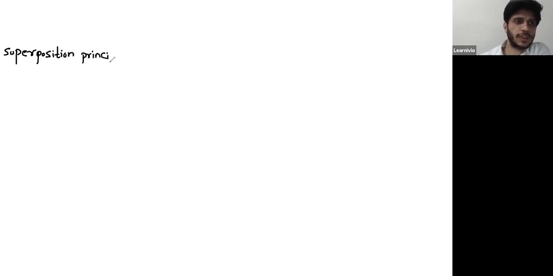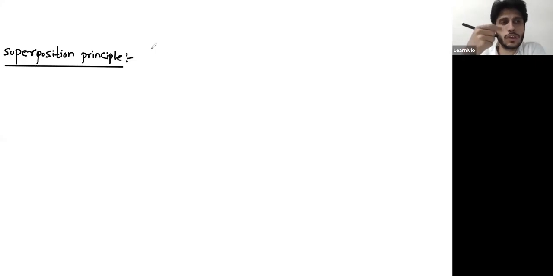So you will not get many questions for a single point charge. Majority of questions will include a system of point charges. So whenever you have a system of point charges, we use superposition principle. It's the same principle that we discussed in force. The only difference is that was for force, this is for the field.